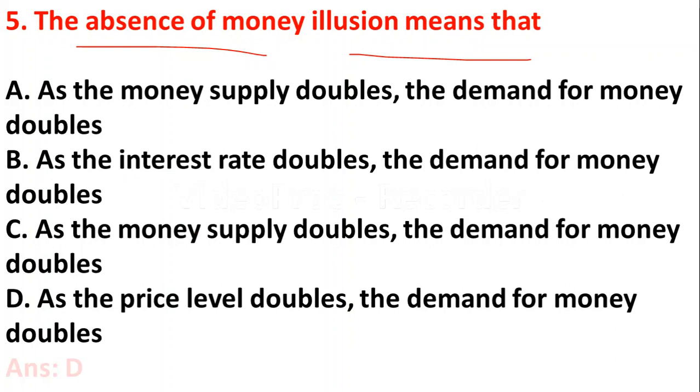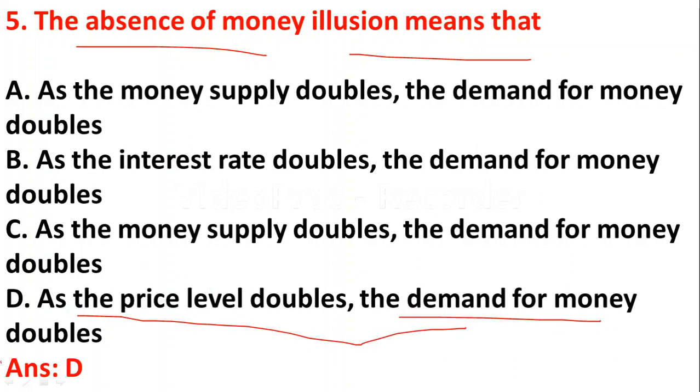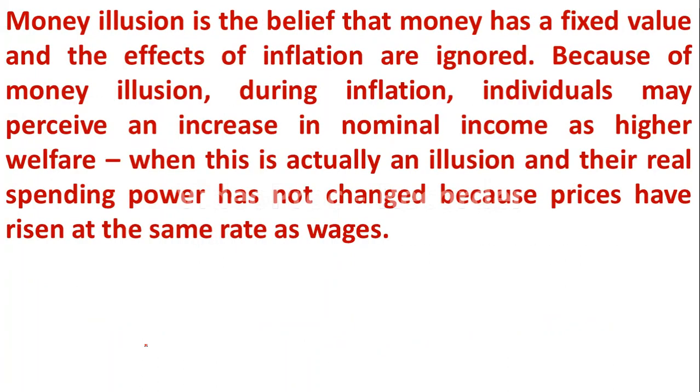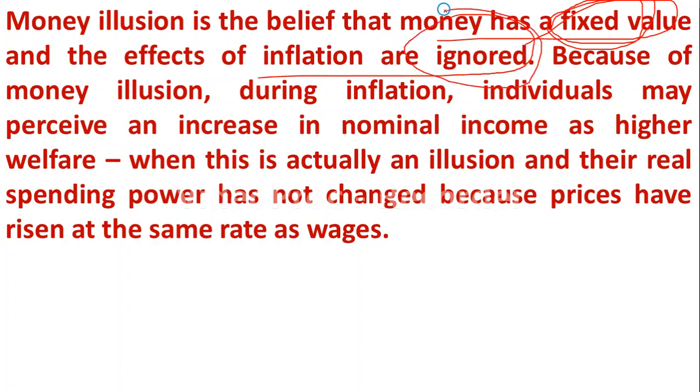So the money illusion is related to price level. So option D is the correct answer. As the price level doubles, demand for money also doubles. It is known as the money illusion. Money illusion means it is the belief that money has a fixed value. Here we are imagining that money has a fixed value. Inflation is not going to affect the money supply, and the effects of inflation are ignored here. So we are giving a fixed value to money. We are not going to consider inflation.